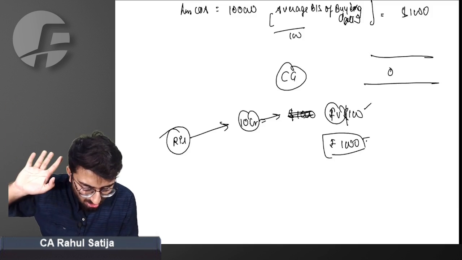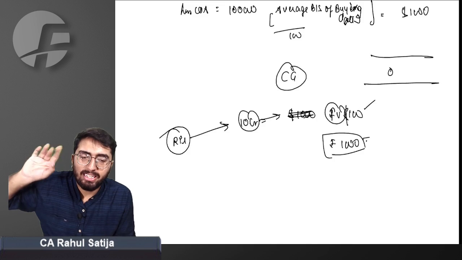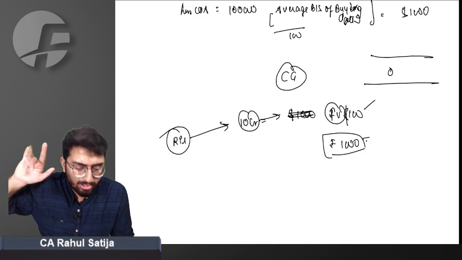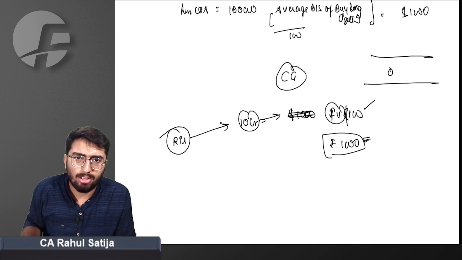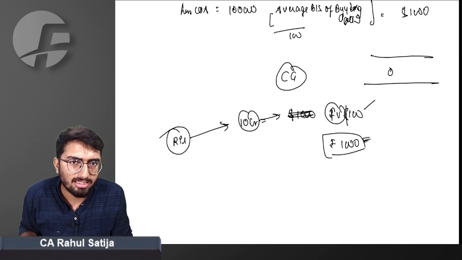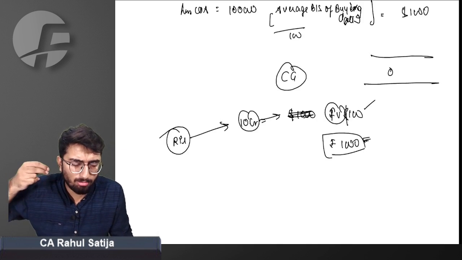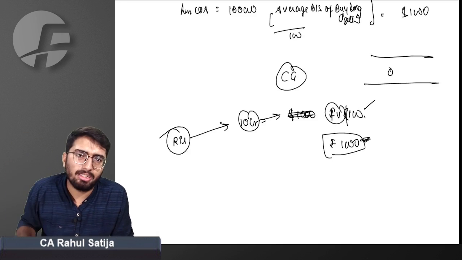It can either raise a $100 face value bond, or it can raise a 1,000 rupees face value bond. These are two options available with Reliance. It can issue a foreign currency denominated bond, or it can issue a rupee denominated bond.